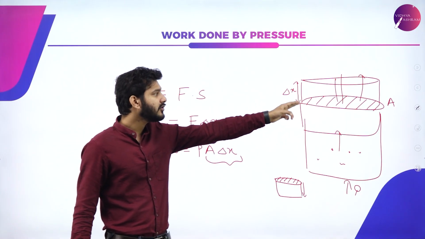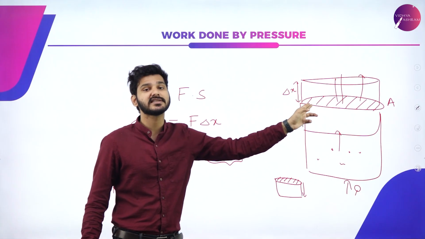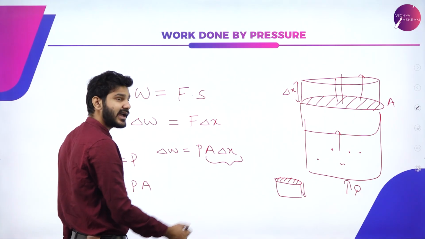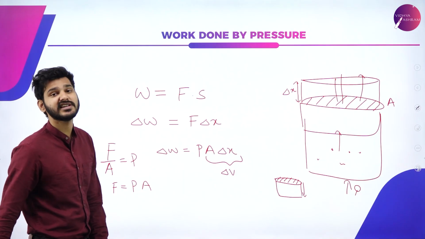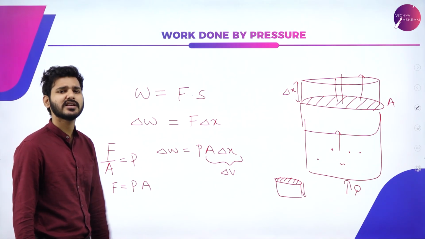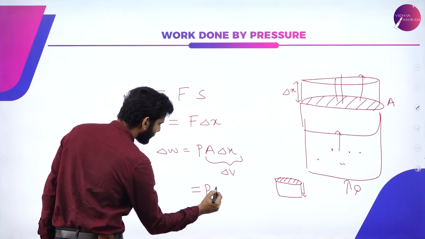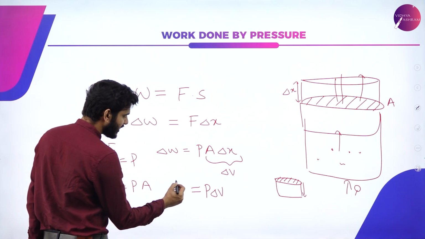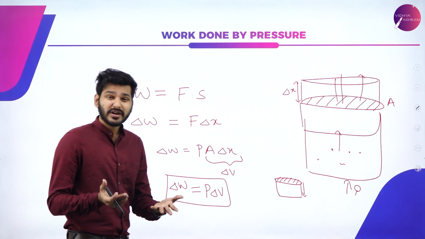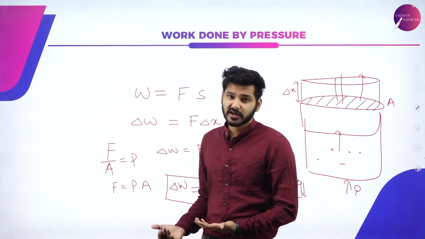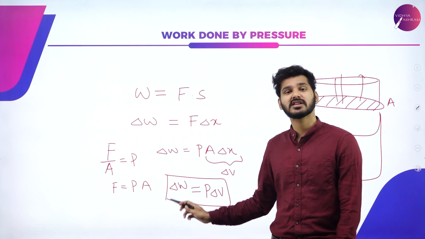So if I do this, then I'm just indirectly measuring the volume that is risen here. So A delta X is nothing but delta V, that is the very small change in volume, or very small increase in volume. So that is how we get the equation P delta V, or simply delta W is equal to P delta V. You don't necessarily have to study this particular derivation, but it's a very simple one, and this is where the equation came from.